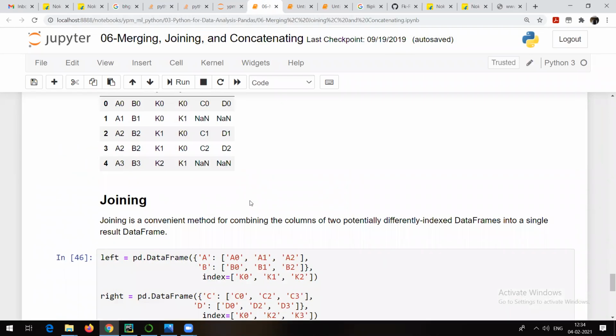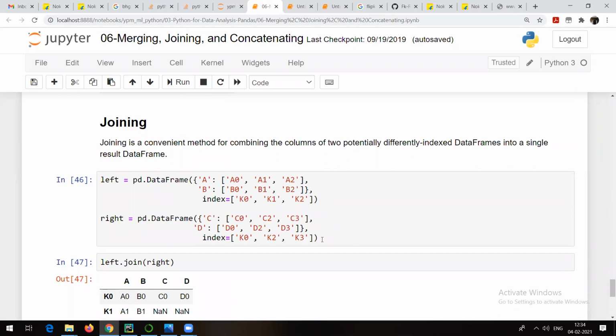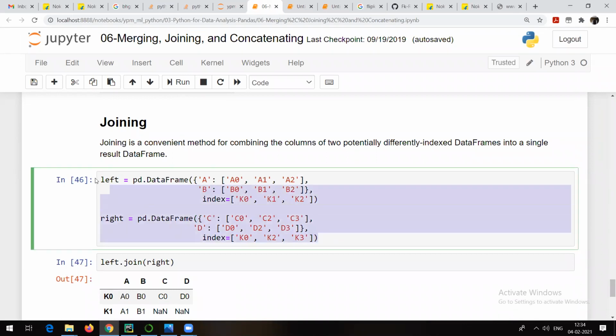That is the example of merging. Let me show you joining also. So for joining, let me create two data frames like this.